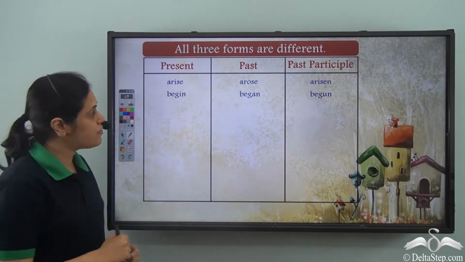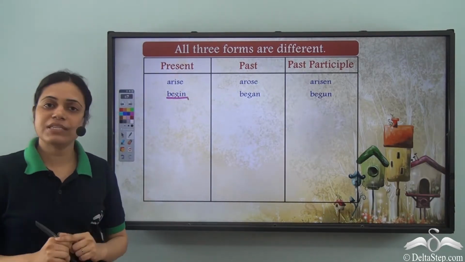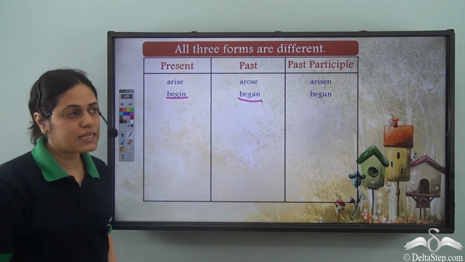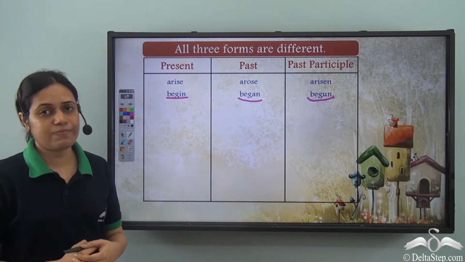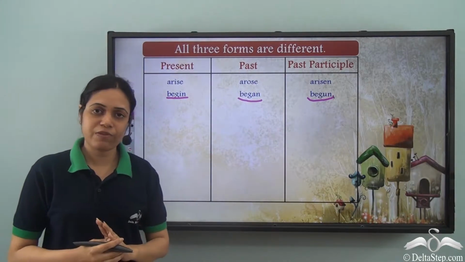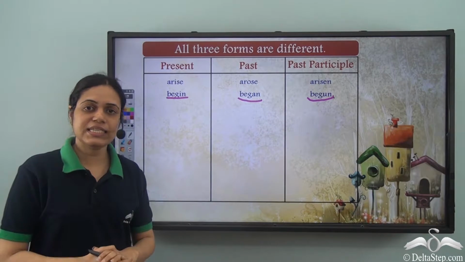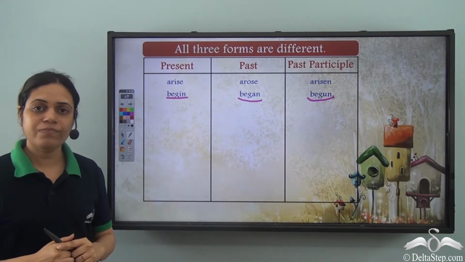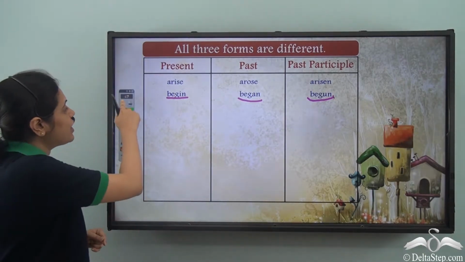Similarly, there is a verb begin. Now begin is the present tense, began is the past tense, and begun is the past participle form. So once again, the past and the past participle form are not formed by adding d, ed or ied. So it is an irregular verb and all the three forms are different. Let us look at some more.